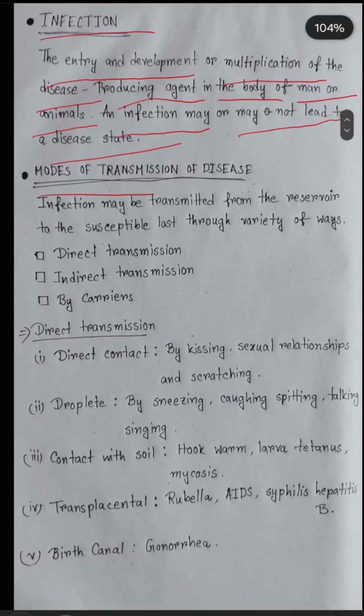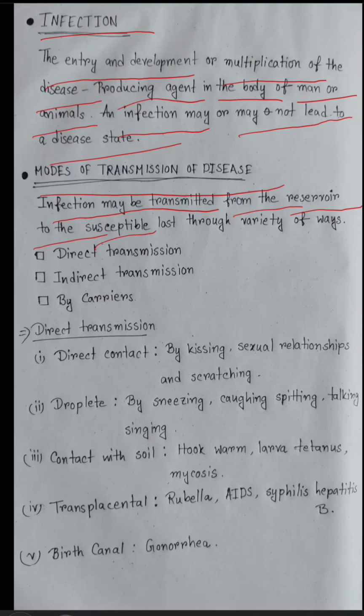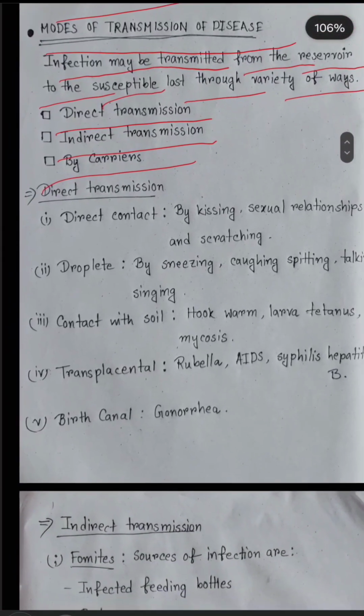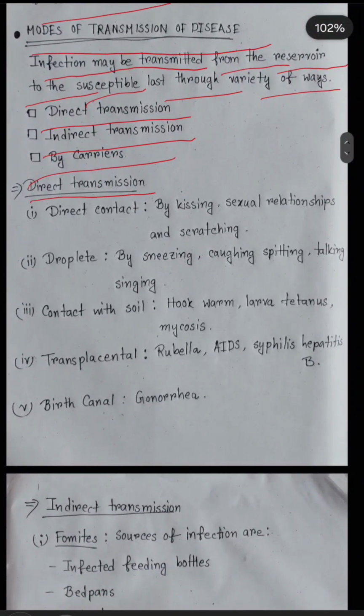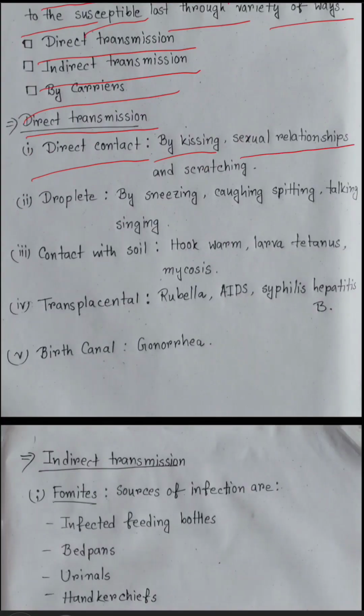Next is mode of transmission of disease. Infection may be transmitted from the reservoir to the susceptible host through a variety of ways. First one is direct transmission, indirect transmission and by carriers. The first, direct transmission: direct contact by kissing, sexual relationship and scratching.